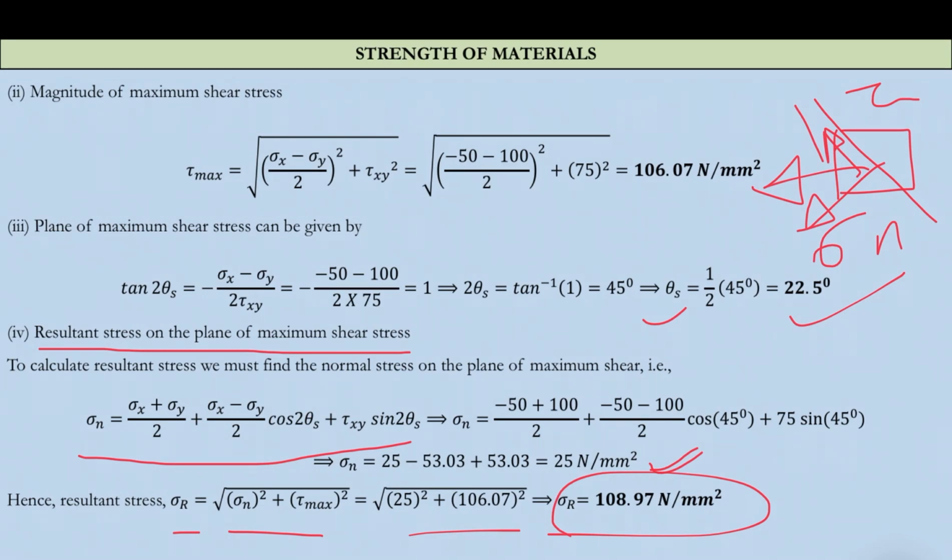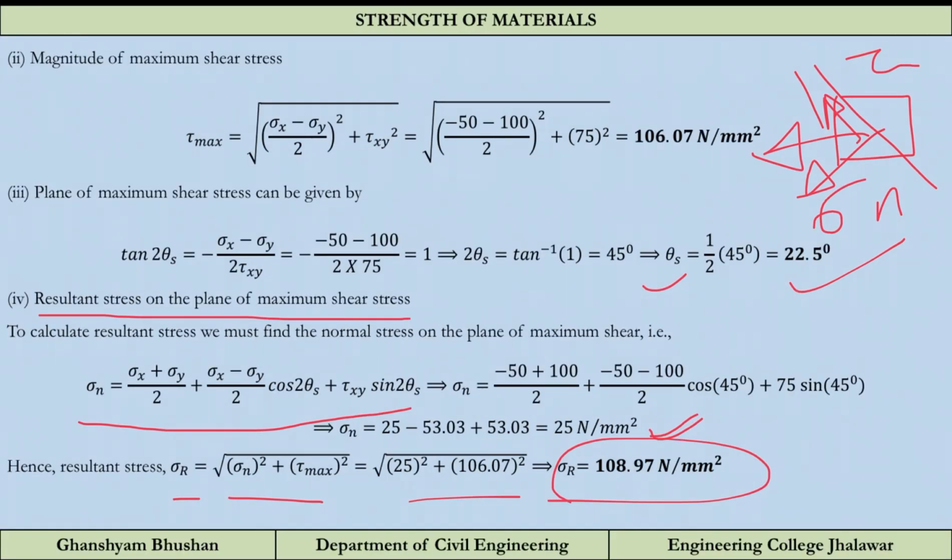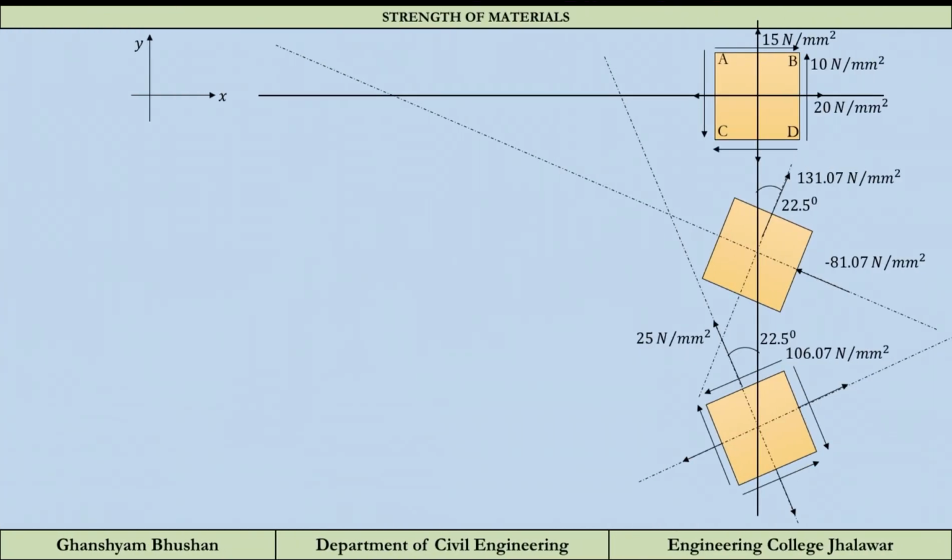So this is the numerical part. Whatever values we have been asked for, we have calculated. Now let us try to understand how these planes are oriented and what the values on those planes are. This was the given equation to us.